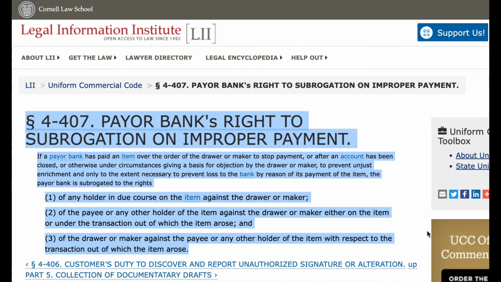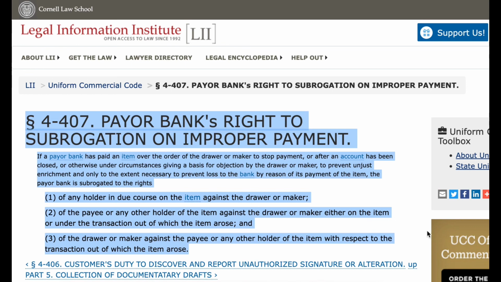Paragraph 407. Payor bank's right to subrogation on improper payment. If a payor bank has paid an item over the order of the drawer or maker to stop payment, or after an account has been closed, or otherwise under circumstances giving a basis for objection by the drawer or maker, to prevent unjust enrichment and only to the extent necessary to prevent loss to the bank by reason of its payment of the item, the payor bank is subrogated to the rights: